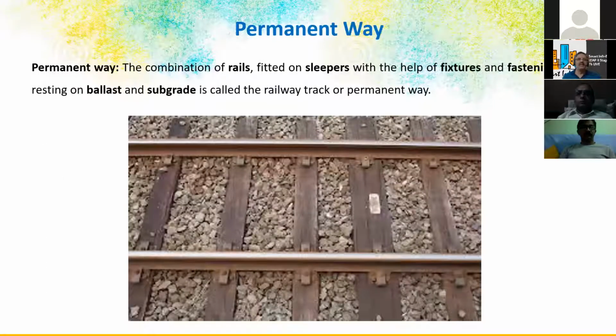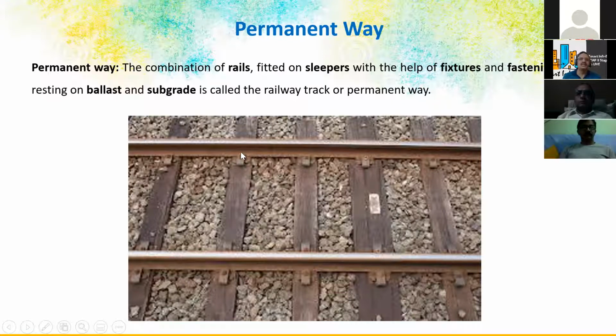So this is a permanent way. There is a post for engineers called permanent way inspectors. Permanent way inspection is carried out almost on a weekly basis for every railway, because safety is very important. Unlike roads, which you can see, unless you travel on the rail, you cannot find the fitness of these rails. That's why there will be periodic inspection of these permanent ways, and you have to check these fixtures, which I'll be explaining as we move forward.